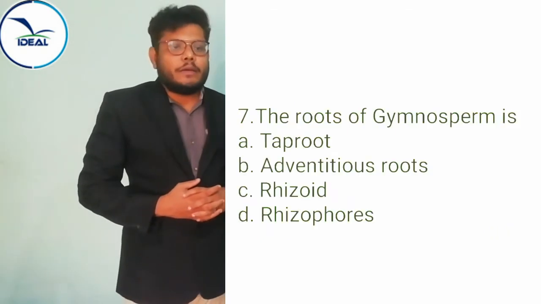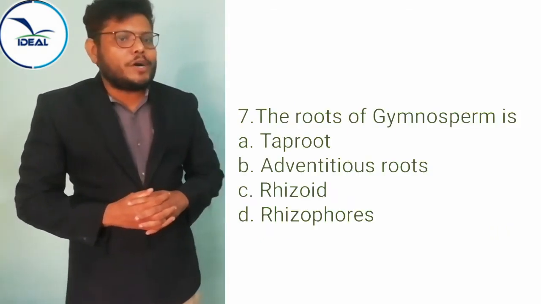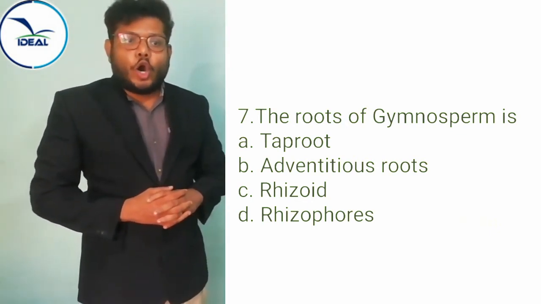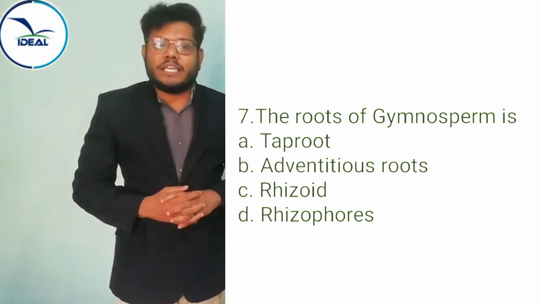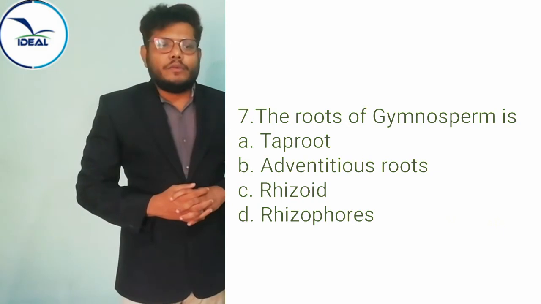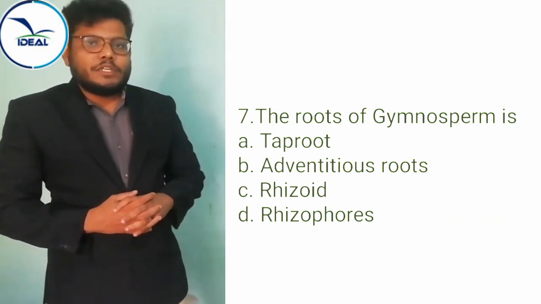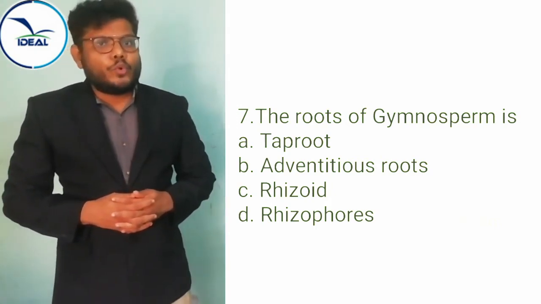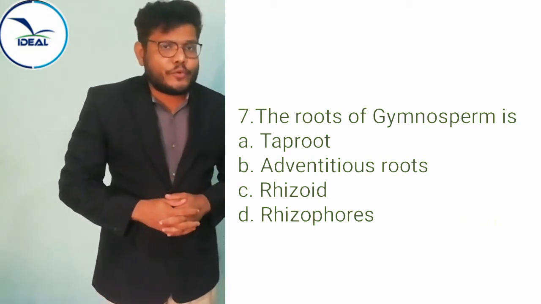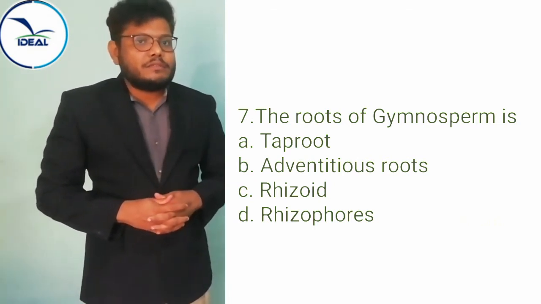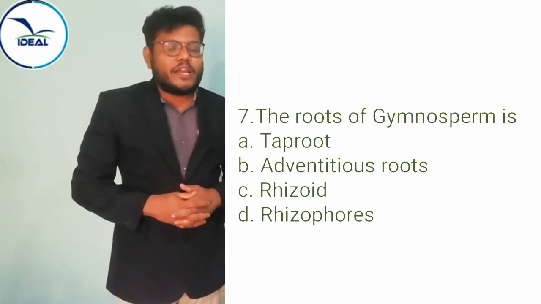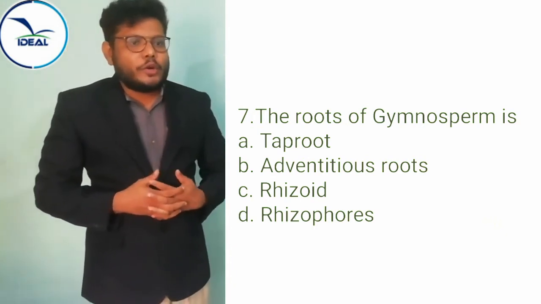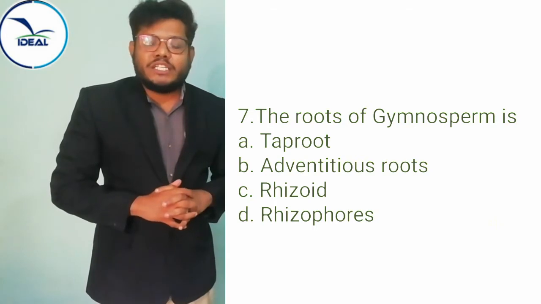So the next question, number 7. The roots of gymnosperm is option A, taproot, option B, adventitious root, option C, rhizoids, option D, rhizophores. Which one is the right option? In gymnosperms, the plant body is differentiated into leaf, root and stem. What is the specialty of the root? What kind of roots are found in gymnosperm? Taproot system. Not adventitious root, not rhizoid, not rhizophore. The right option is taproot.